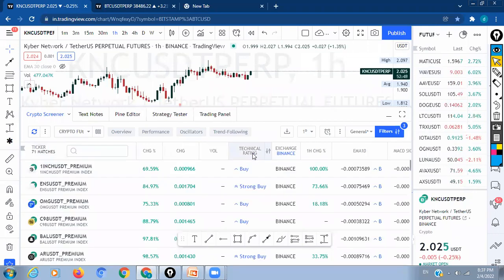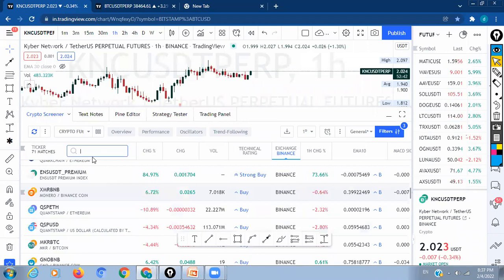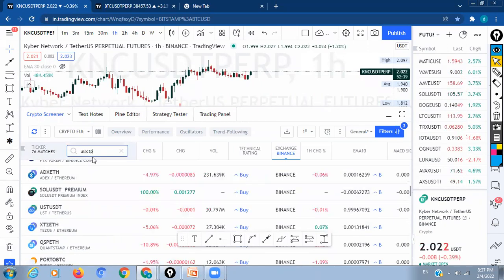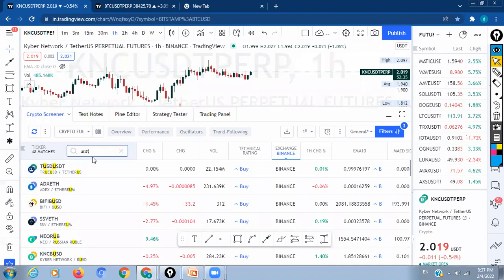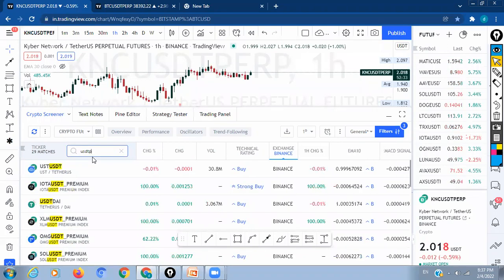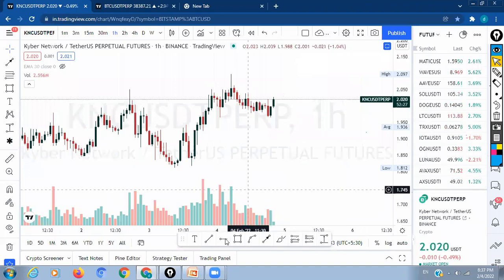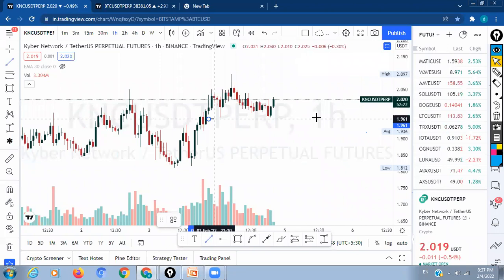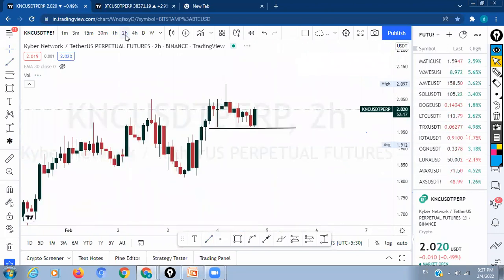So here you can select the exchange also. I have selected Binance as I'm trading on Binance. So BTC premium index, everything will be there. Just search with the USDT PERP, because we are doing perpetual futures here. So KNC we have got. Add this KNC to the watch list, and do a little chart work here. Just draw the trend lines and see what the possible outcomes are.